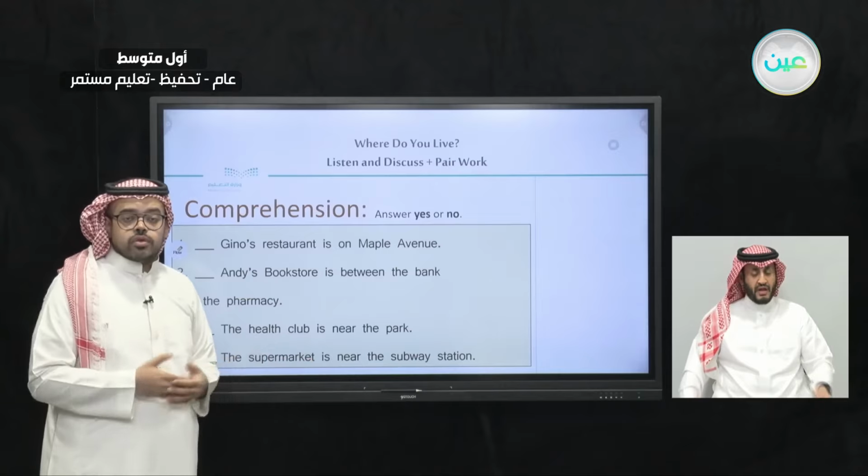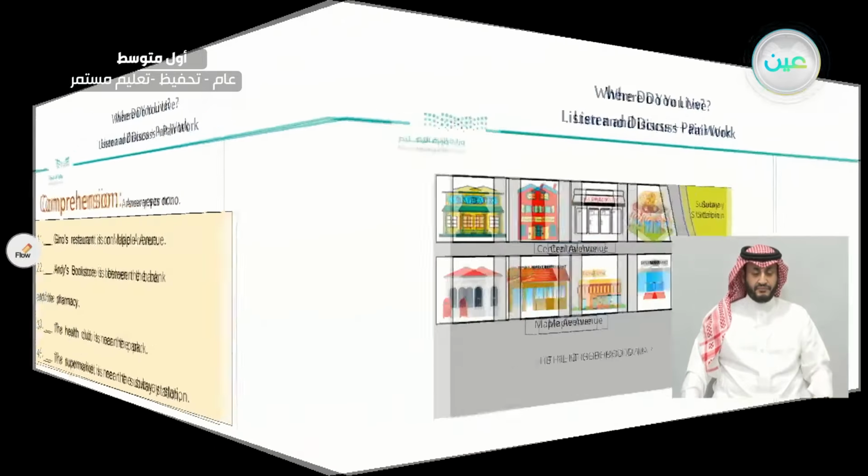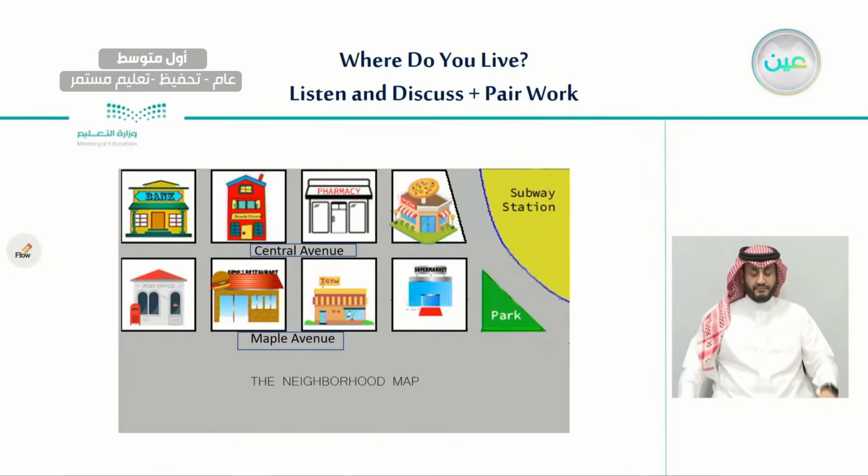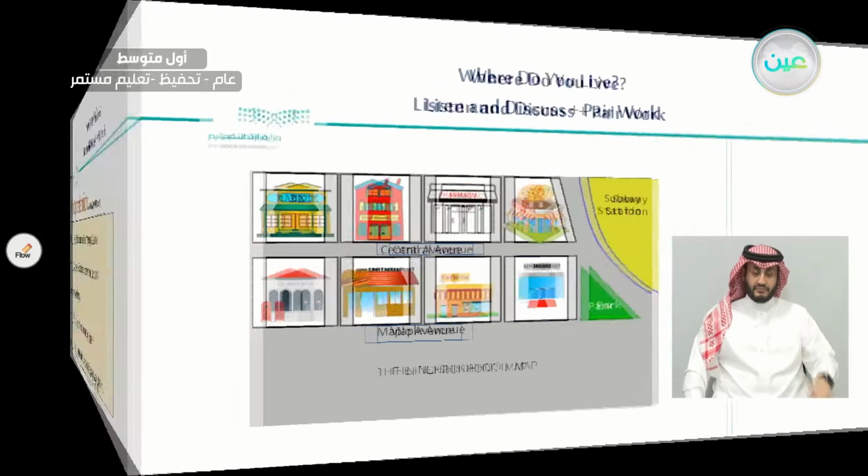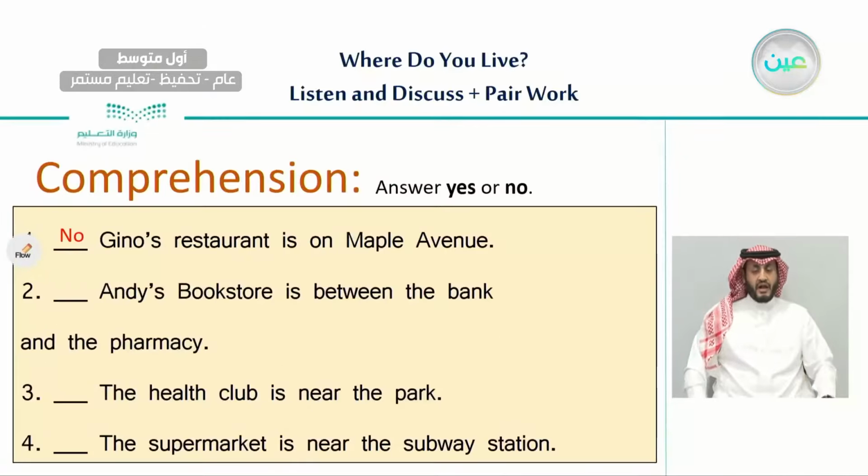Let's go back to the map and see. So, this is Geno's restaurant, and this is the avenue. Is this Maple Avenue? Very good. No, it's not Maple Avenue, so we put no. The second one.